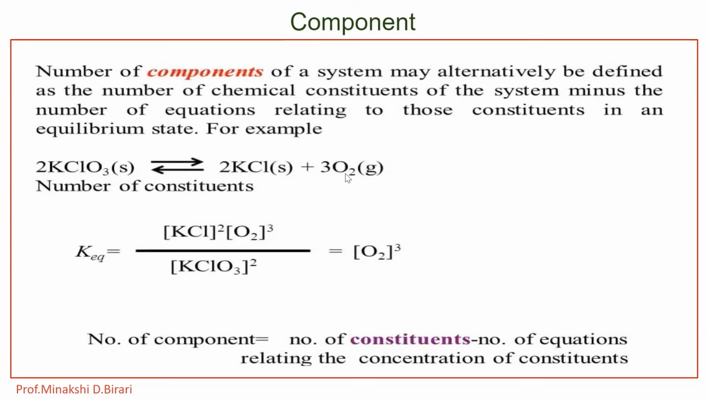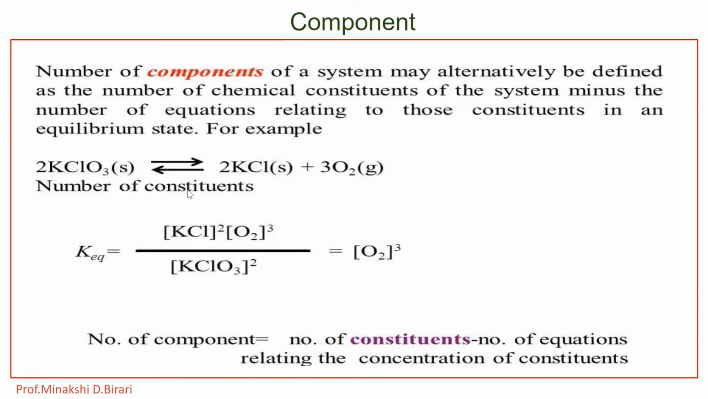So, the number of components of a system may alternatively be defined as the number of chemical constituents of the system minus the number of equations relating to those constituents in an equilibrium state. For example, 2 KClO3 solid gives 2 KCl solid plus 3 O2 gaseous.